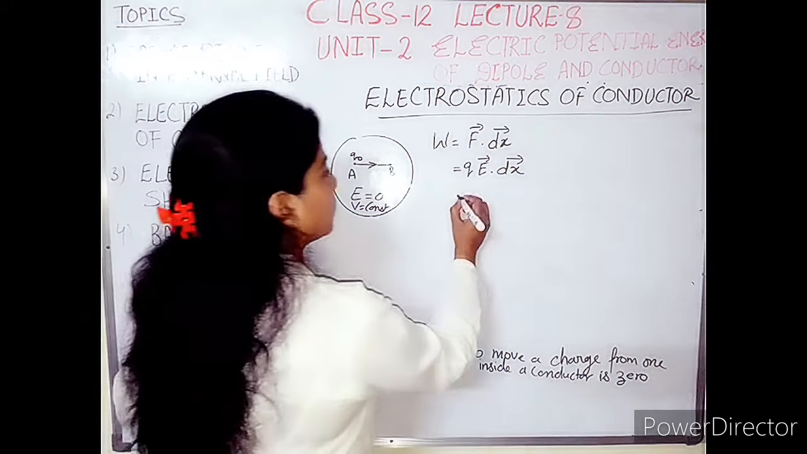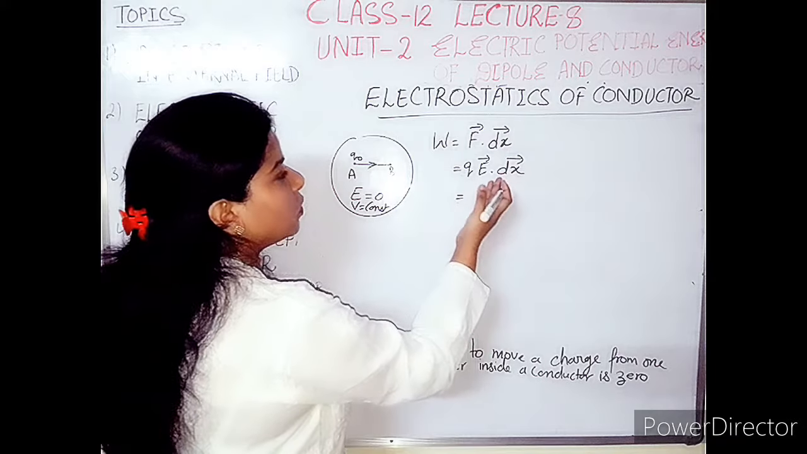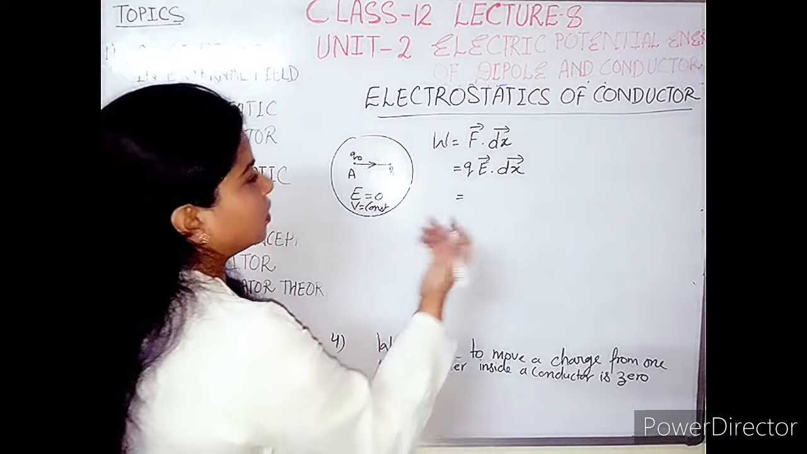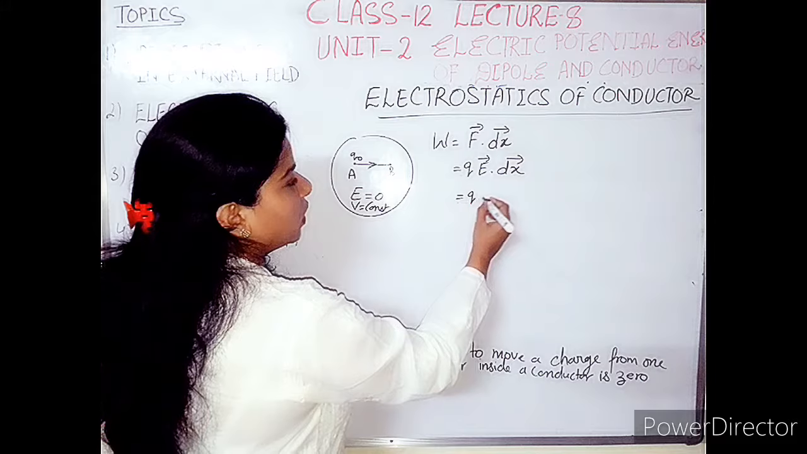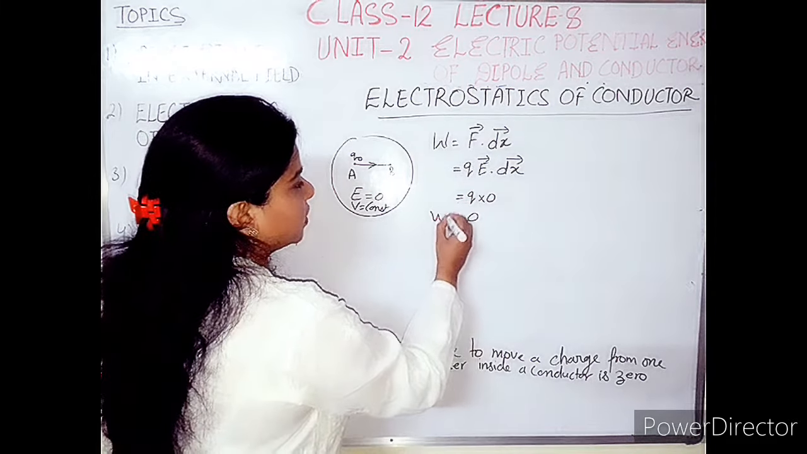Now Q E dot dx, from here only we can find the result. Here Q and E value is 0, so we will get this result as 0.